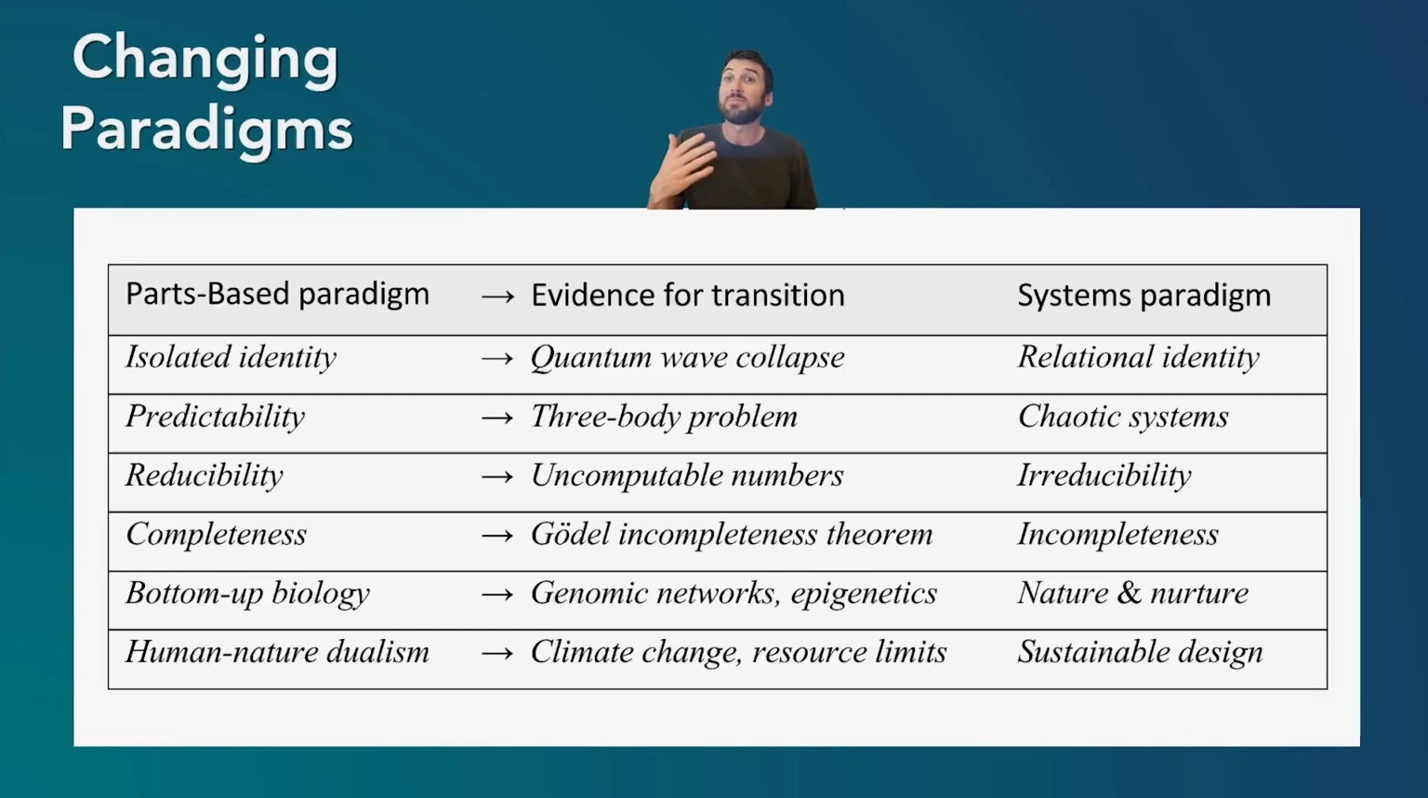Now, there's been some scientific evidence to change some of these assumptions and views about how nature works. In a parts-based paradigm, it's often viewing the world as these isolated components, like isolated particles. But as we've seen in quantum mechanics, a particle can only be defined when it's interacting with another particle. Otherwise, it could be in any probable place. So the quantum wave collapse really points to this idea of a relational identity, that things are defined in relation to one another, not in isolation.